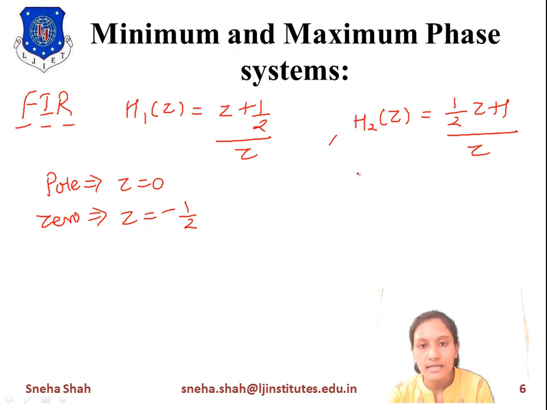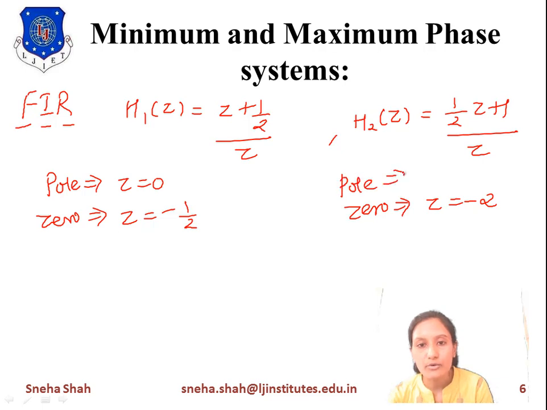Similarly, for the second system, the zero will be at z equals minus 2. If we take minus 2 here, the 2s cancel out and it gives you minus 1. Minus 1 plus 1 equals 0. It means the numerator becomes 0, so it is considered the position of a zero.